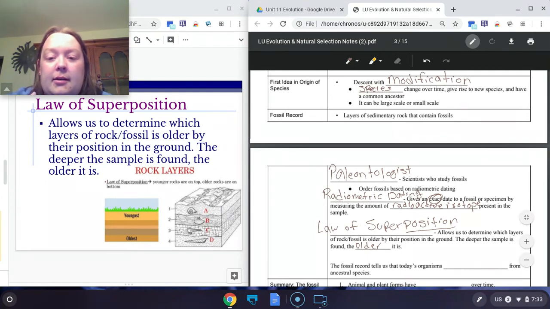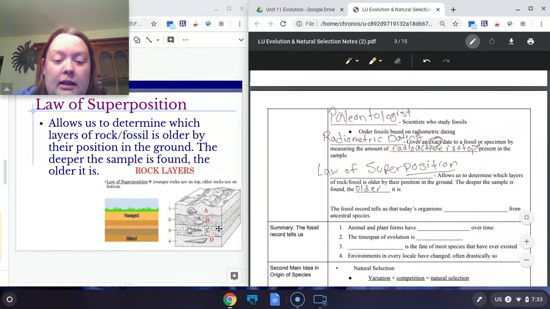So it kind of gives us a non-specific timeline, whereas radiometric dating can give a very specific timeline. And this also shows evidence of change in landforms, because sometimes when you're looking through layers of rock, very, very far down deep, you could find evidence of organisms that kind of look like fish, and at the top you find things that walk on legs. So you could see that area used to have water and now it does not. So it's kind of interesting that way.